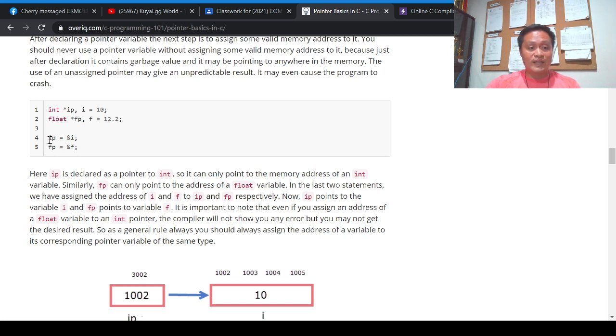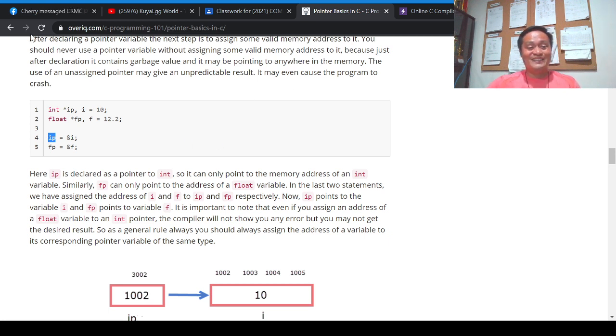Now look at the next two lines. This is crucial, please take note of this. IP is a pointer variable. IP is equal to ampersand i. As I discussed a while ago, the ampersand is an address operator that gives us access to the address of i. i contains 10, and i in the memory allocation of the CPU represents a particular address. Whatever the address of i is, it is now being stored in the pointer variable IP.